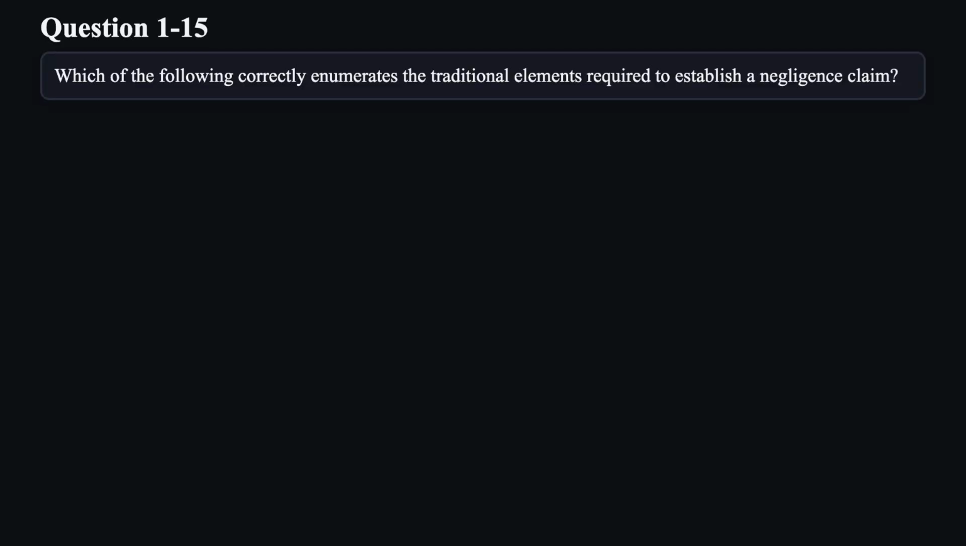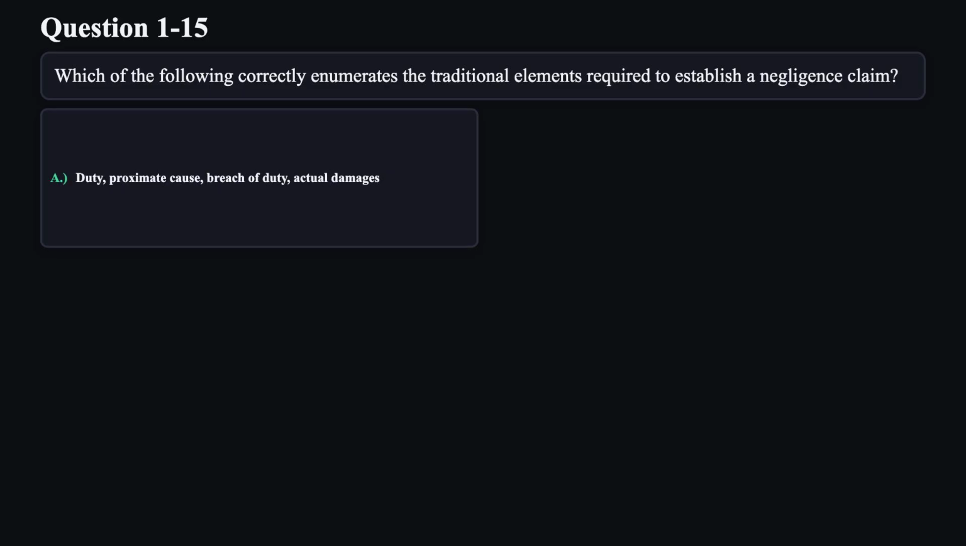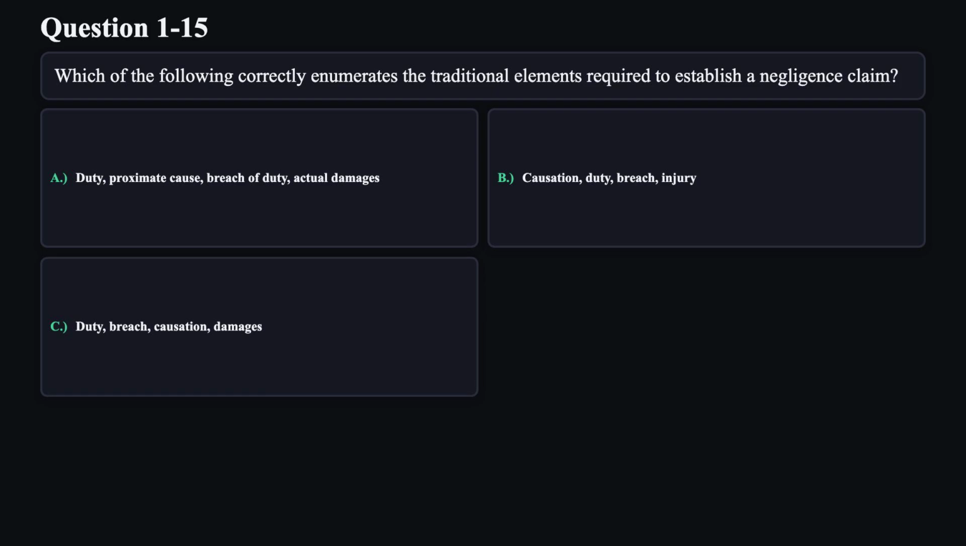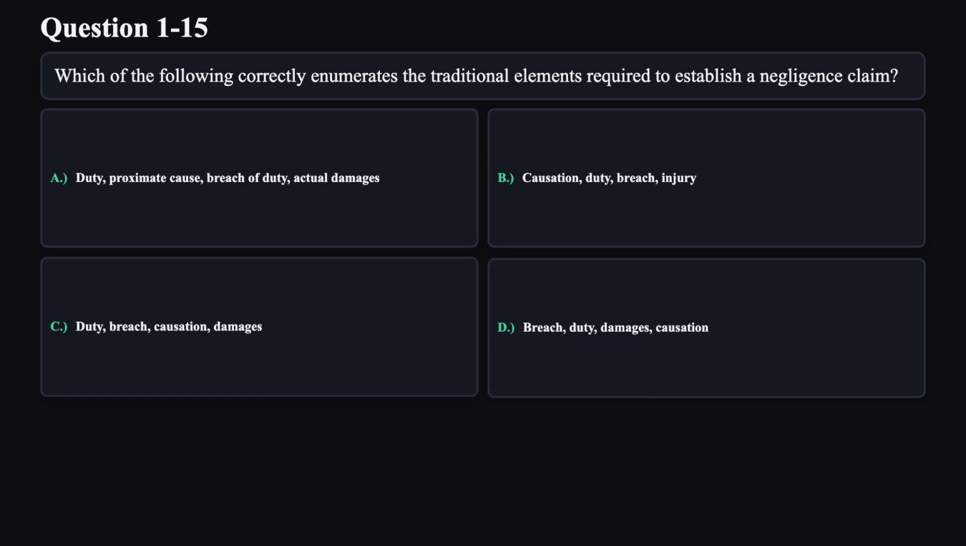Question 15. Which of the following correctly enumerates the traditional elements required to establish a negligence claim? A. Duty, proximate cause, breach of duty, actual damages. B. Causation, duty, breach, injury. C. Duty, breach, causation, damages. D. Breach, duty, damages, causation.